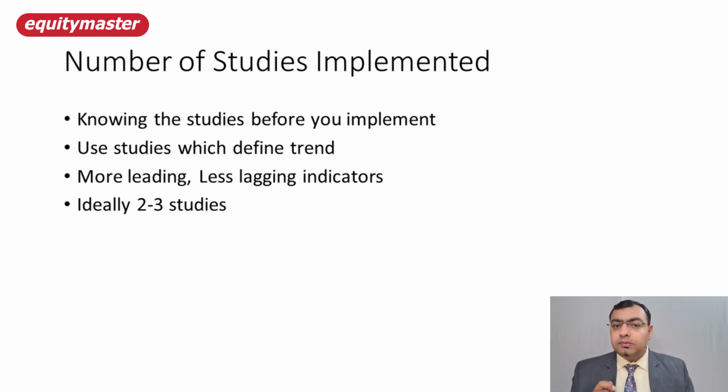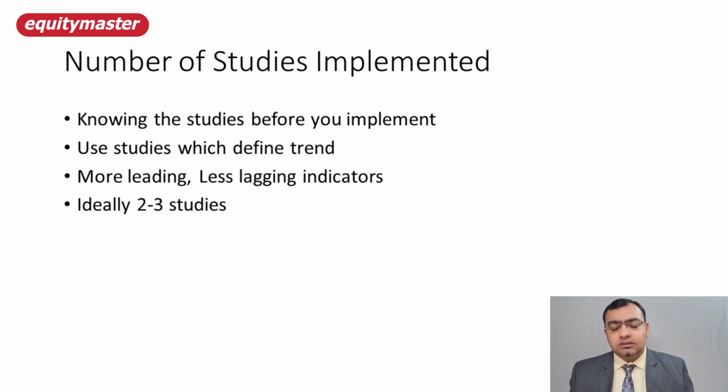More leading indicators should be included than lagging indicators. Why do I say that? Because if you are using more leading indicators, your confirmation comes faster and you enter a trade at an early stage of momentum, an early stage of a trend building up. If you are adding more studies which lead the price action or lead the trends, you are early into the markets. And as I said, ideally you should have 2 to 3 studies, not more than that. So I have used some systems here, and I'll explain the differences in the end.